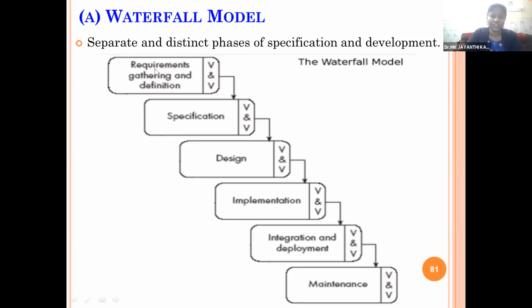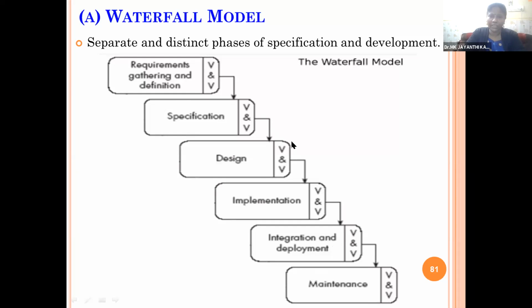So the first stage here is requirements gathering and definition. We need to collect all the requirements of our software project, and a requirement specification will be created based on the requirements. Then once it is over, we'll come to the software design. Then we will come to the next step, software implementation. Once the implementation is over, then we'll come to the integration and deployment stage. Once it is over, then we'll come to the maintenance stage. So this is the fundamental model for all the software engineering process activities.